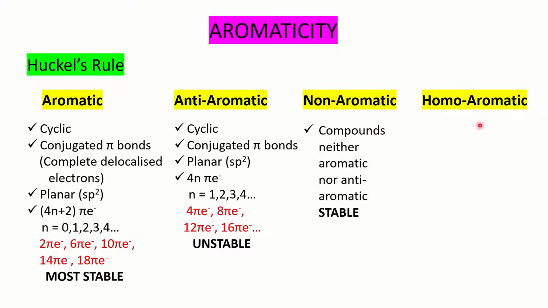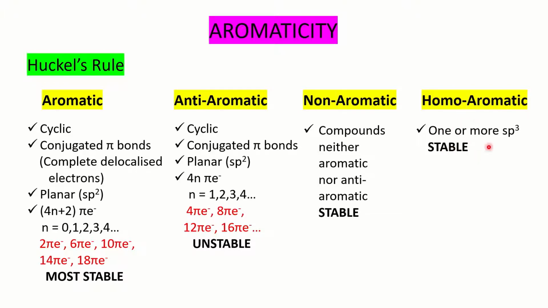If you face any problem based on homoaromatic, you have to find out what important thing to look for. The molecule should have one or more sp3 carbons. Basically, a stabilized cyclic conjugated system having 4n plus 2 pi electrons can be formed by inserting a saturated atom, which leads to homoaromaticity.